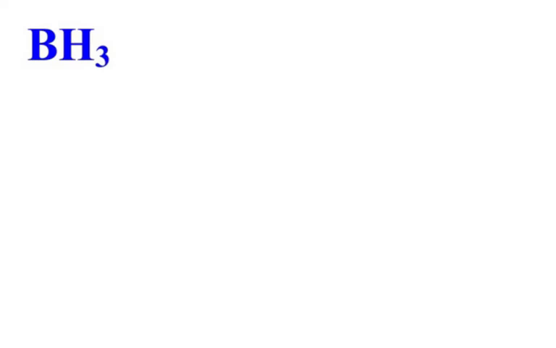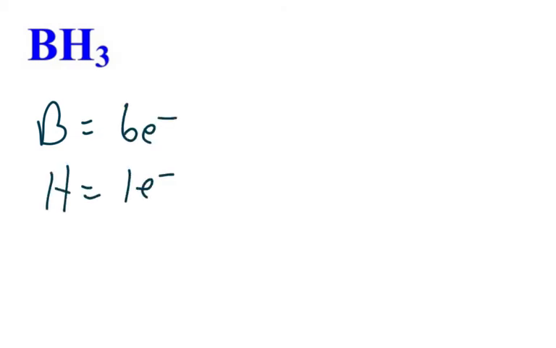Now, look at this one, BH3. Boron has a total of 6 valence electrons, and hydrogen we know has 1. There are 3 hydrogens here, and only 1 beryllium. So if you look here, our magic number is 9.